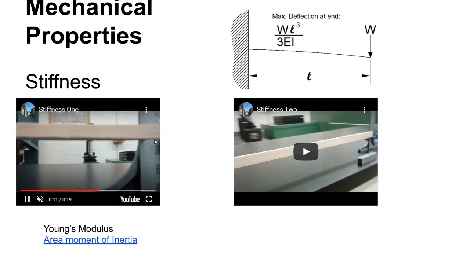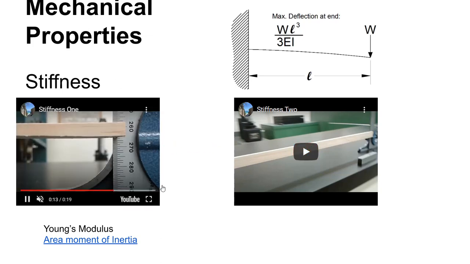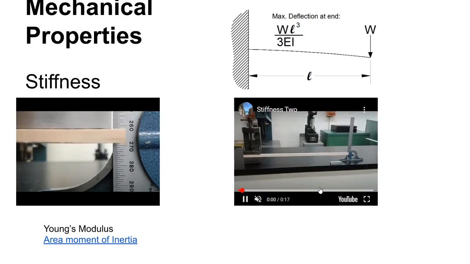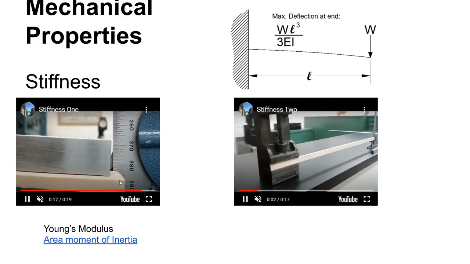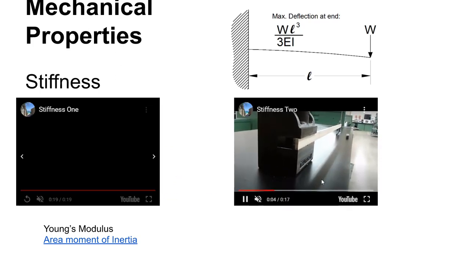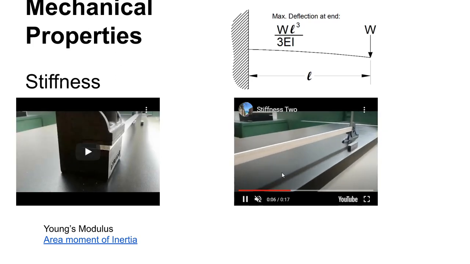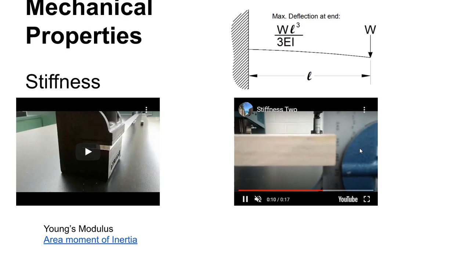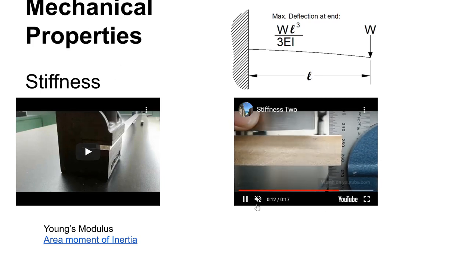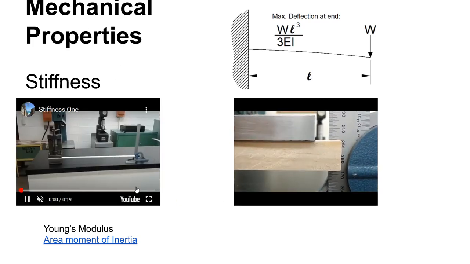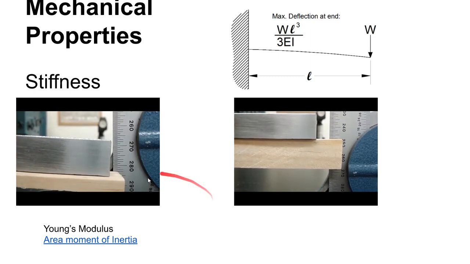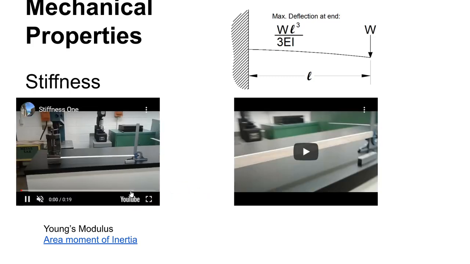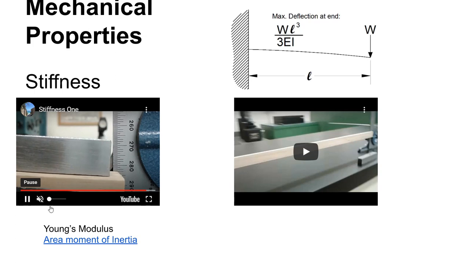All right, so E is the same on both sides. In fact, I probably should have just played these both at the same time. Look, it bends an awful lot. If we come over here, we turn this up on end. Now it's in the stiffer position. We put the same load on here, and we can see that it bends much less than it would have if it was turned in this position.